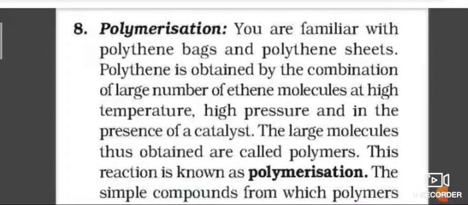Next one is polymerization. When a large number of monomers, that is small molecules, combine to give a molecule bearing high molecular mass called polymer, the process is called polymerization. That means small molecules combine to give a large, higher molecular mass molecule called polymer. So ethene, at higher temperature and pressure in the presence of catalyst, forms polyethylene.